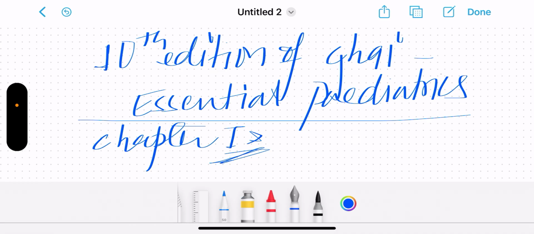So if anybody wants the reference, go through chapter 1 of the 10th edition of Ghai's Essential Pediatrics, and you will find everything that I have said.